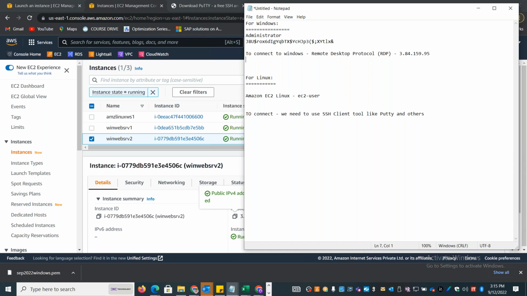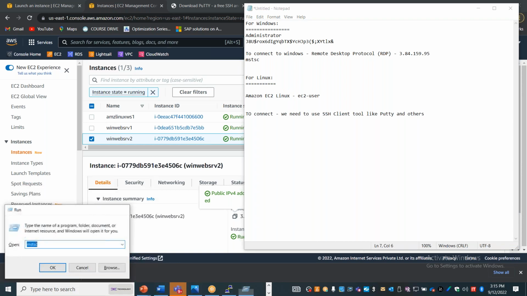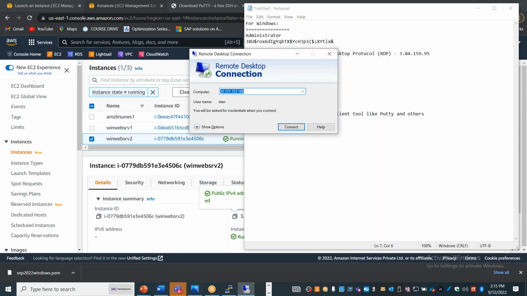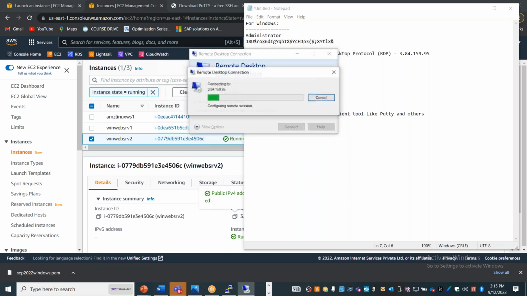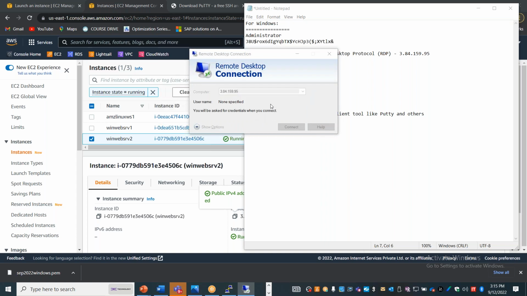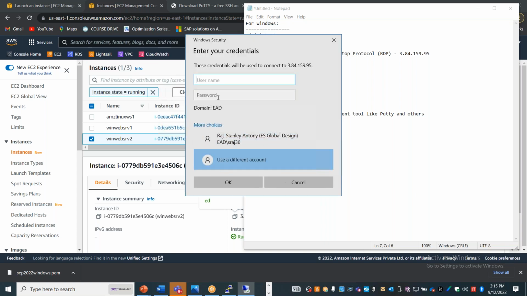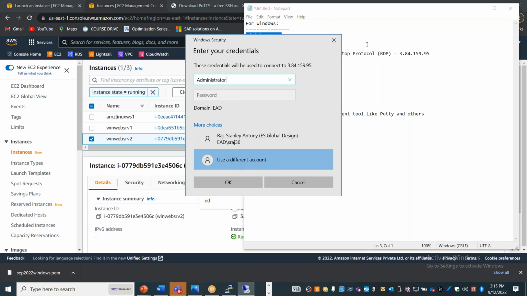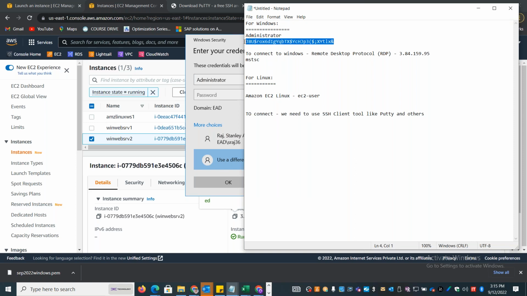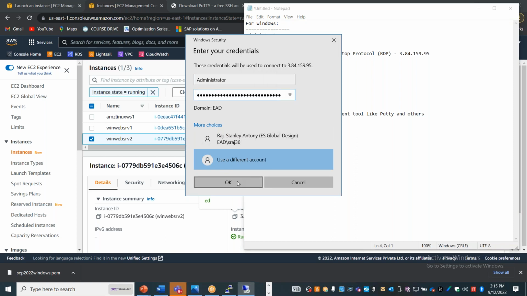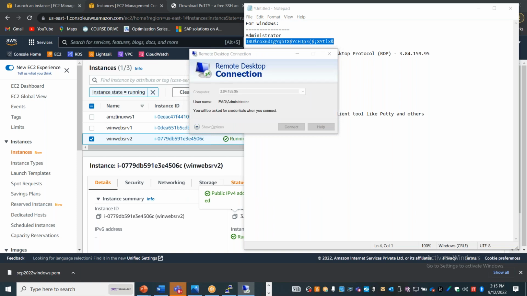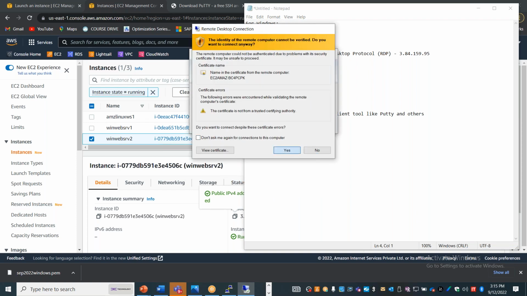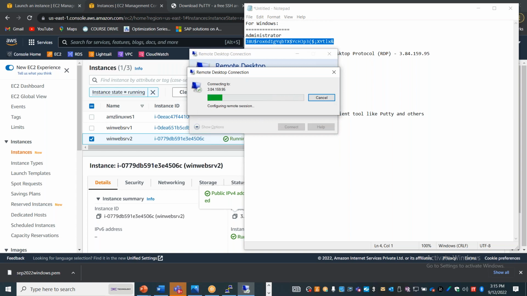In order to access RDP, you can go to your run prompt in Windows and type mstsc, and you can enter the IP address here. I just copied the IP address and entered it here. Now it will ask for the credentials to log in, so I can change the username and password. I say Administrator and the password, and log in. Now I am able to log into the EC2 Amazon Windows system successfully.